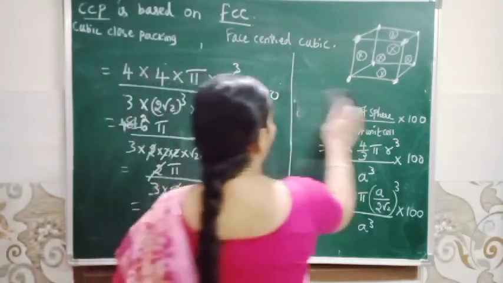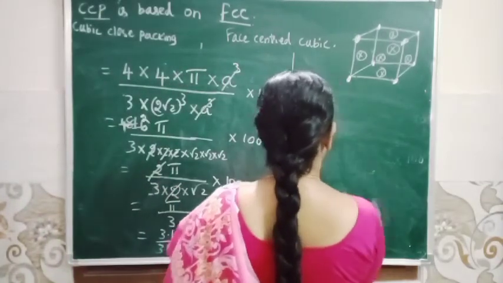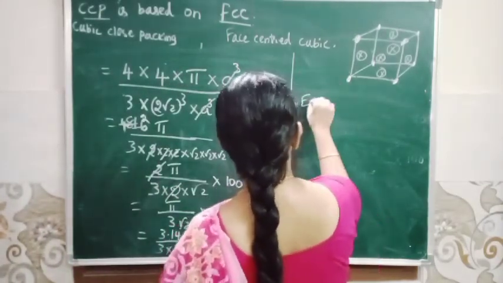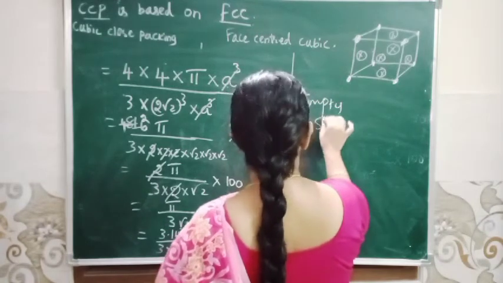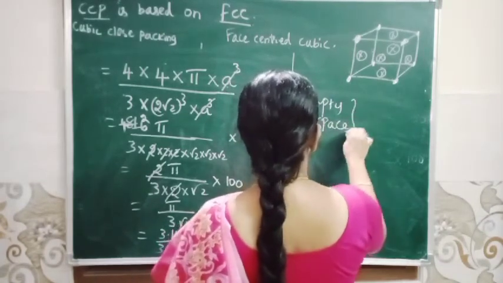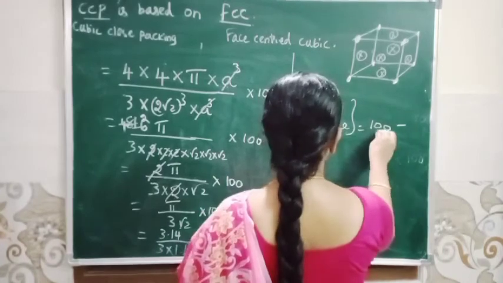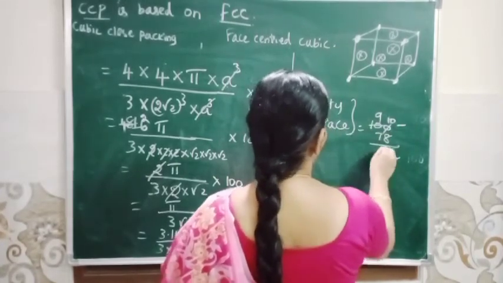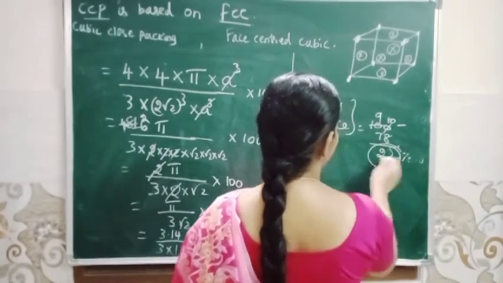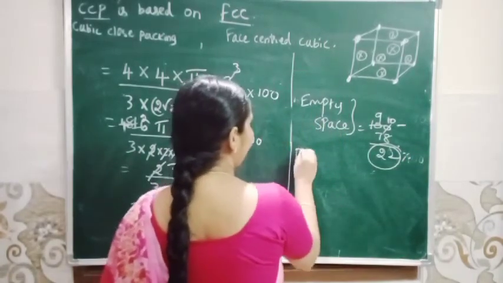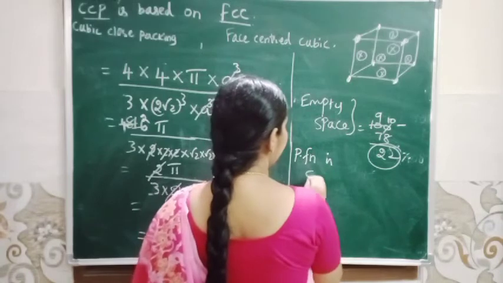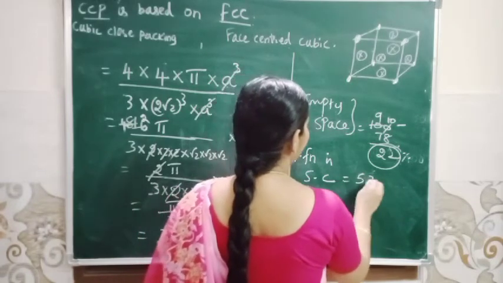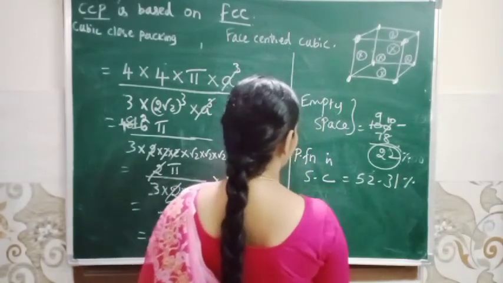So 78% occupied, empty space is 100 minus 78. So empty space is 22%. So packing fraction in simple cubic equal to 52.31%.